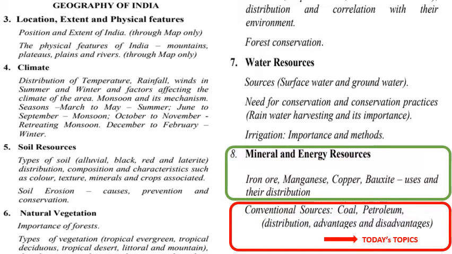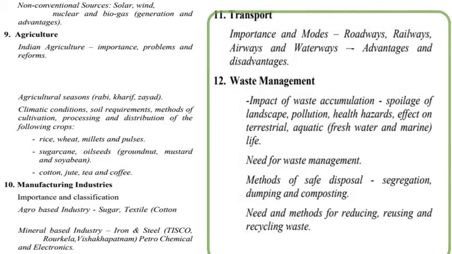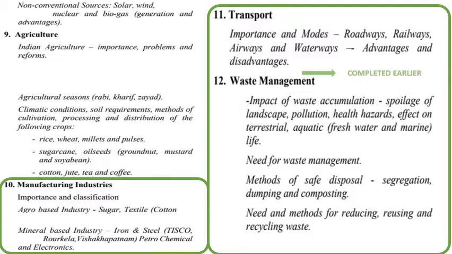Iron ore, manganese, copper, bauxite, their uses and distribution have already been completed. Manufacturing industries and transport have also been completed. So these are the three chapters that have been completed previously. All these are also included along with what I'm teaching now, which will be coming for your first term exams.